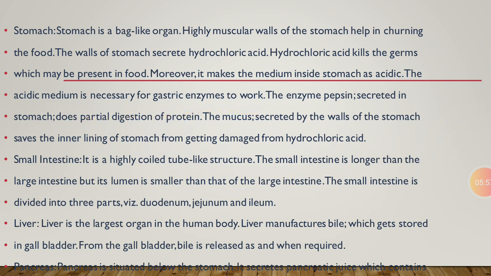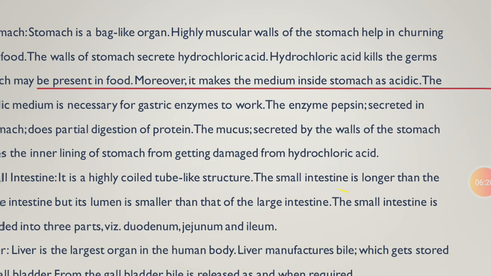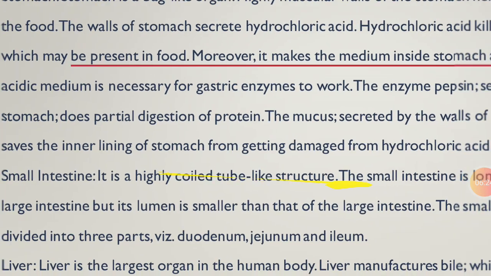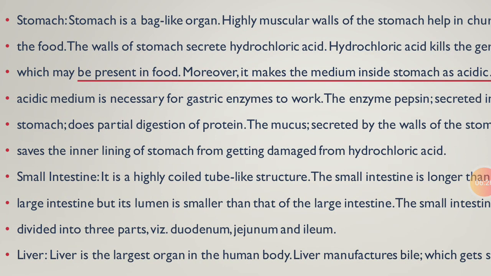The enzyme pepsin secreted in the stomach does the partial digestion of protein. Remember students, P for pepsin and P for protein. Pepsin starts the partial digestion of food, not complete digestion of food. It does partial digestion of food. And the mucus is secreted by the walls of the stomach, which saves the inner lining of the stomach from getting damaged by hydrochloric acid.